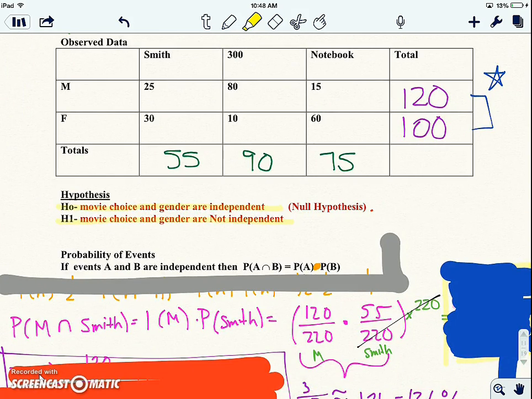So we're going to stop and do a little foray into probability theory. In talking about probability, if events A and B are independent, then the probability of A and B happening at the same time is the probability of A times the probability of B. And I'm guessing you might need to change your notes and make this into a times.